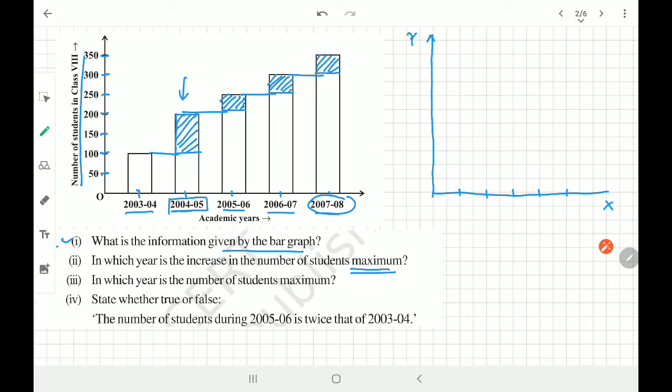In which year is the number of students maximum? Exactly. Now this is nothing but 7-8. You can easily understand. 2007-2008.